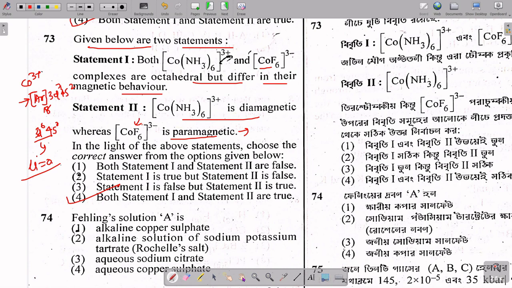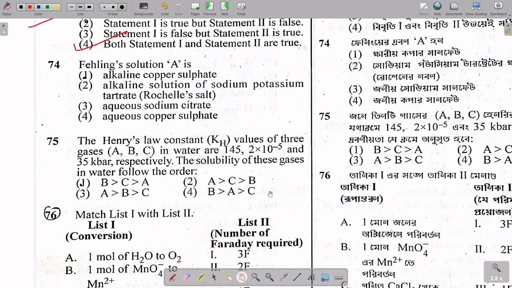Okay, let's move to the next question. Fehling's solution A. Here you can just memorize and answer this. Fehling's solution A is nothing but aqueous copper sulfate, and the other, Rochelle salt, is Fehling's solution B. So option 4 is the correct answer. Now move to the next question.